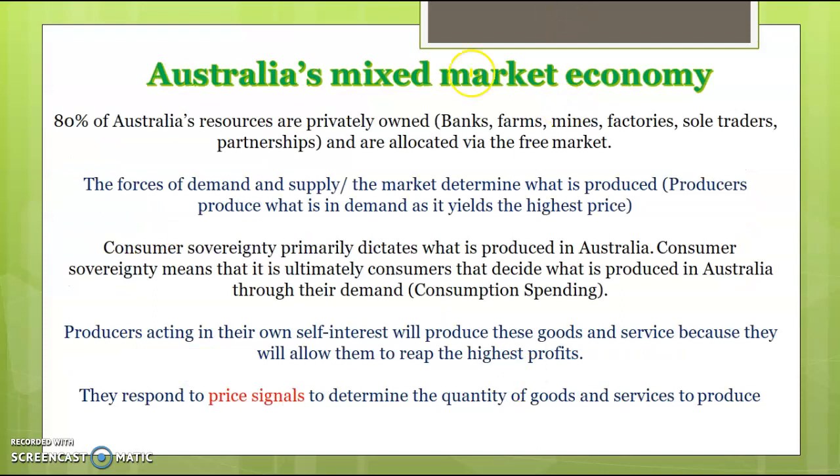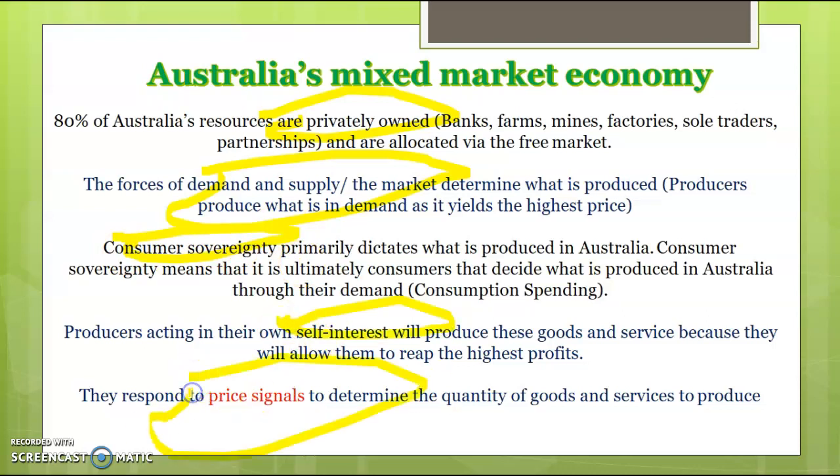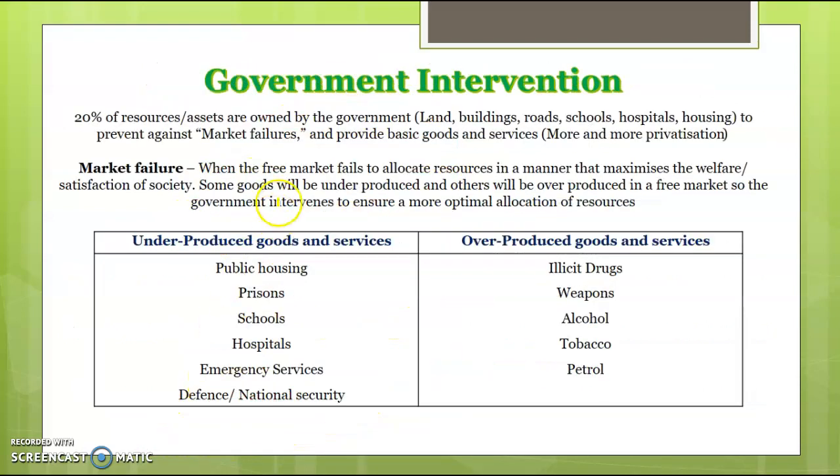Australia is a mixed economy, mainly privately owned businesses, and it's the forces of demand and supply that determine what is produced. Producers will respond to consumers' demands, which is what consumer sovereignty means, and produce the goods and services that will generate the highest profit, acting in their own self-interest. Higher prices act as price signals to produce certain goods and services. Government also steps in to try and intervene with market failures.